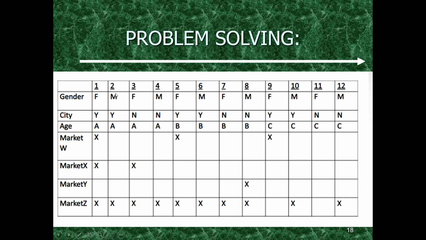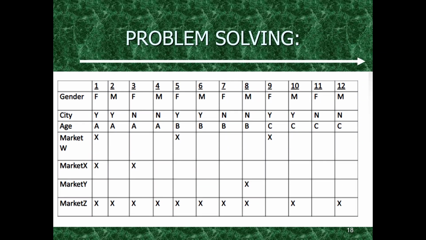scenario 1. In scenario 2, this person is a male and he lives in city Y. And his age is around A. So if these three conditions are met, this person will not be able to purchase from market Y, or he will not be able to purchase from market X. He will not be able to purchase from market W. But he will be able to purchase from market Z.